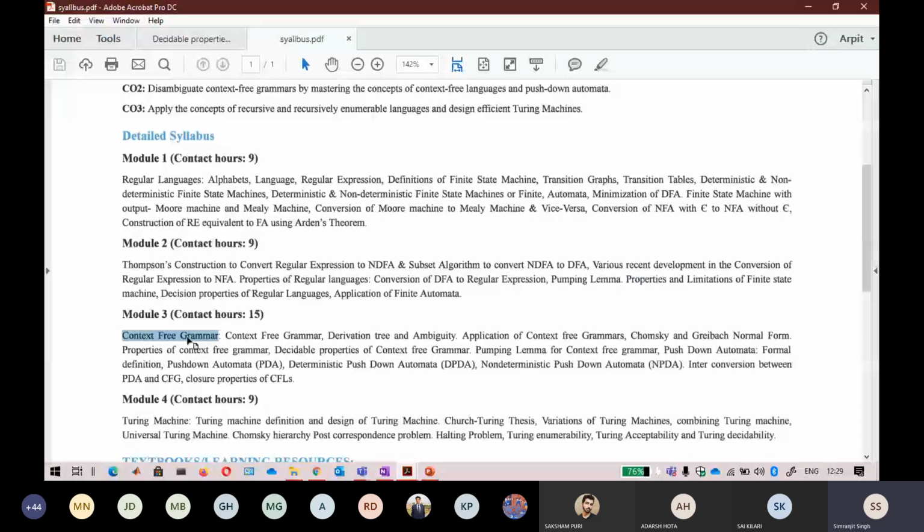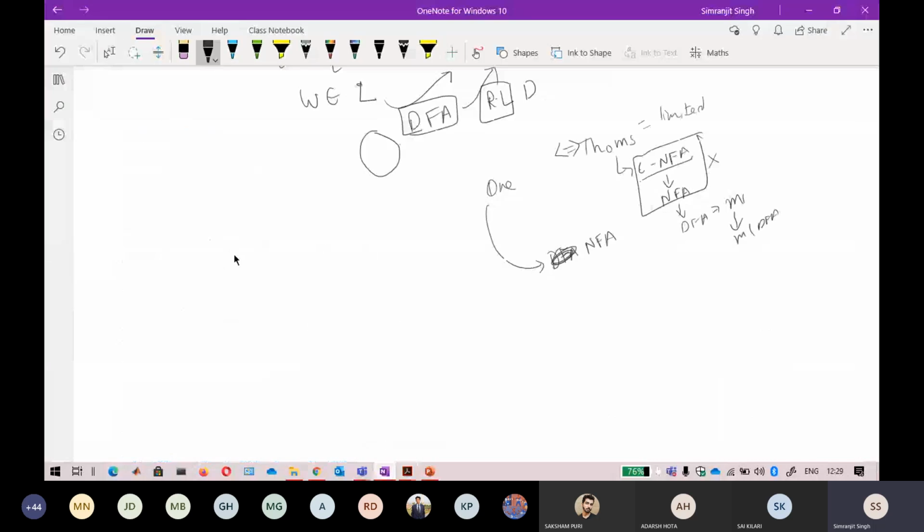Okay, so again we have extra time. I do not want to start with context-free grammar, because without understanding how to derive a regular grammar, I don't think you should directly jump into context-free grammar. So one lecture I will devote to the extraction of regular grammar. If you understand the regular grammar, I think context-free grammar becomes very simple. So don't worry about that part.